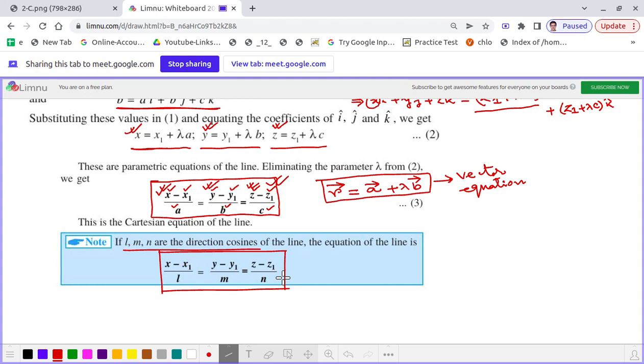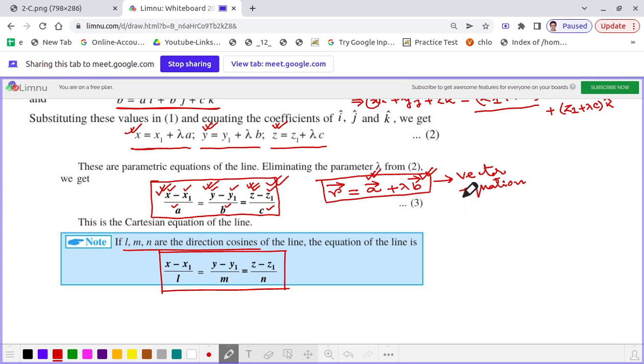So dear students, let me conclude that if a straight line is passing through a fixed point and is parallel to a given line, then the vector equation is r equal to a plus lambda b, where a is the fixed point and its position vector is a, and the line is parallel to a vector b, meaning given direction means it is parallel to a given vector. If that vector is b, then we can say the equation of that line is r equal to a plus lambda b.